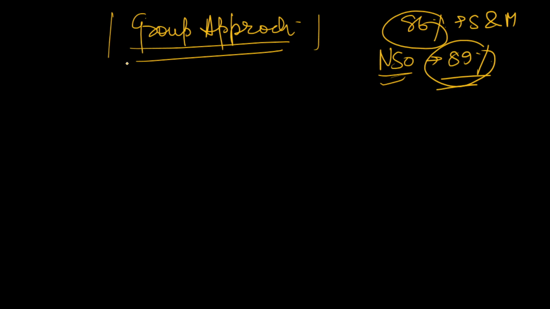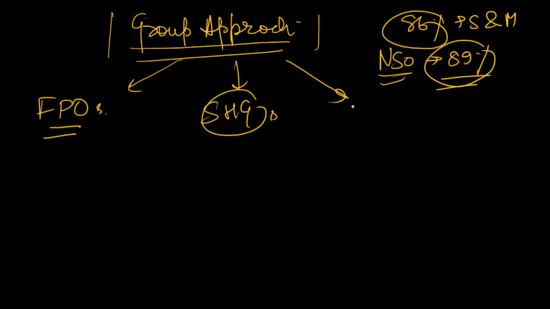Now there are several things which can be covered under group approach. FPOs, farmer producer organizations, are part of group approach. Self-help groups are part of it. Cooperatives are part of it. So whenever such a question is asked, you can go for the points which I am elaborating now. All these can significantly help small and marginal farmers especially.